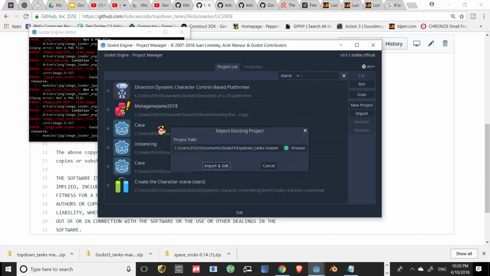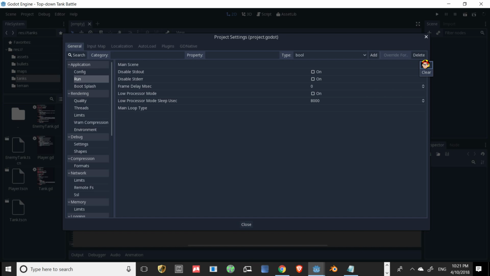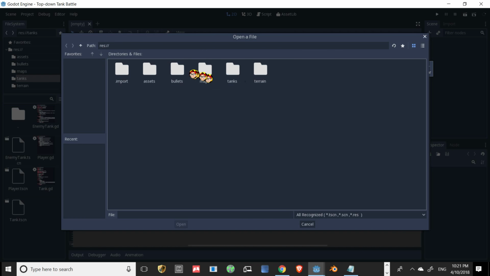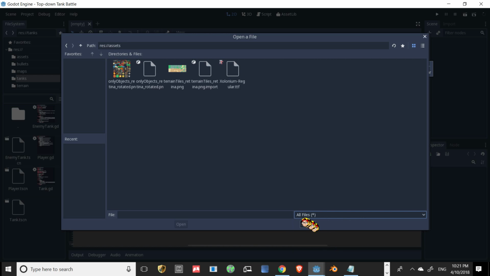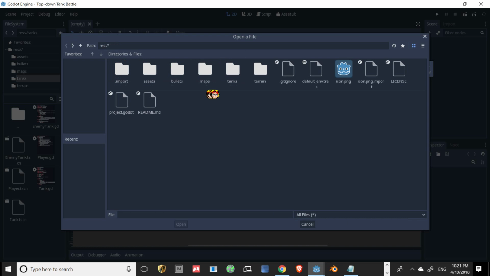Let's go to run. Let's click on this. Hopefully you find 2D files now. We still don't see 2D files. Is it assets? No, I don't see anything. Why can't I see anything? All files. There we go. I don't know why I did that, but I did it. Go back. Wow, there's no main. There used to be a main here. What happened here? Interesting.